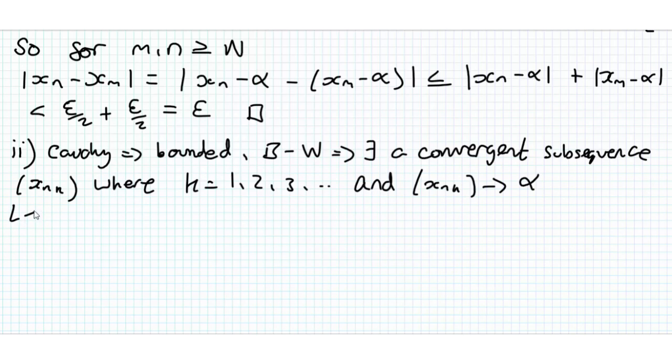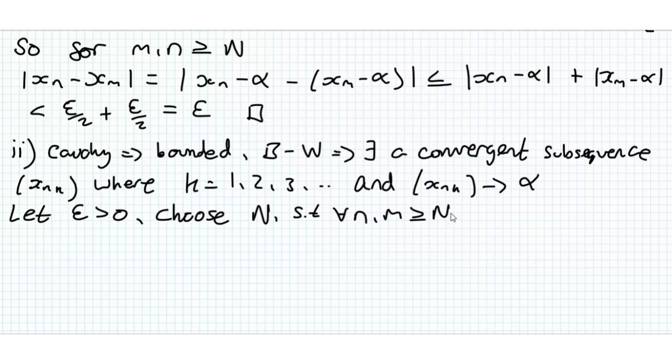Okay, so we're going to let epsilon be greater than 0. And then we want to choose n1 such that for all n, m greater than or equal to n1, we have |x_n minus x_m| is less than epsilon over 2.